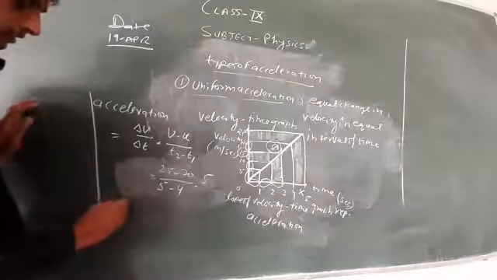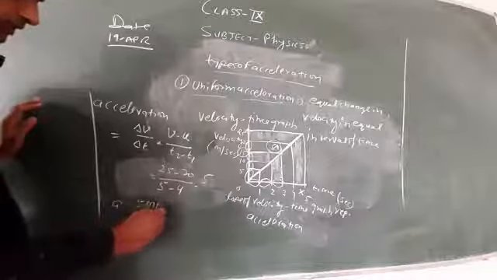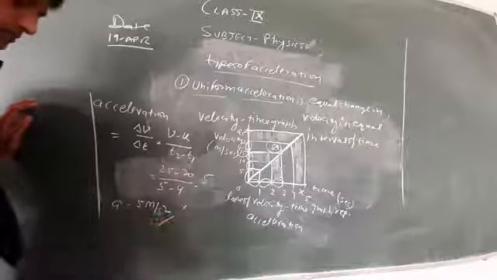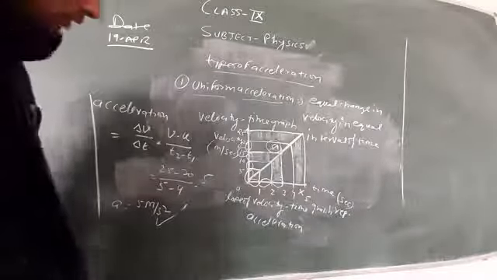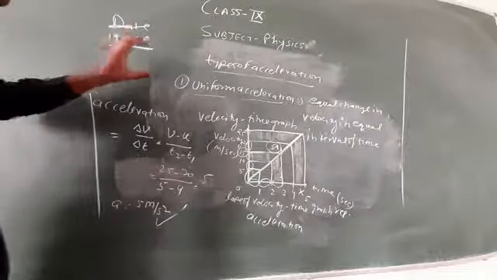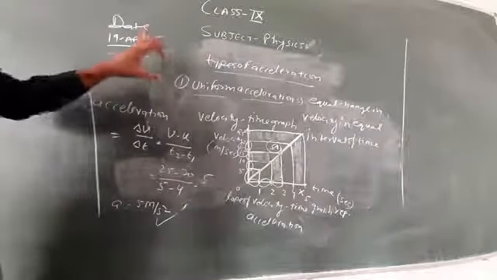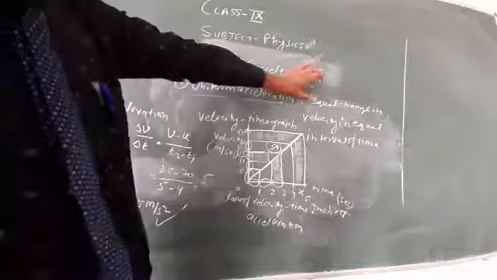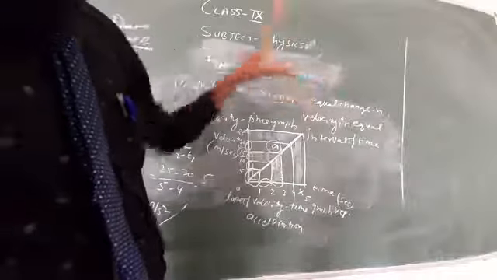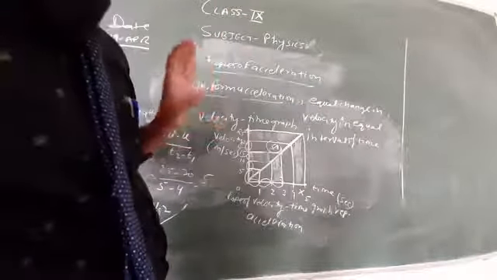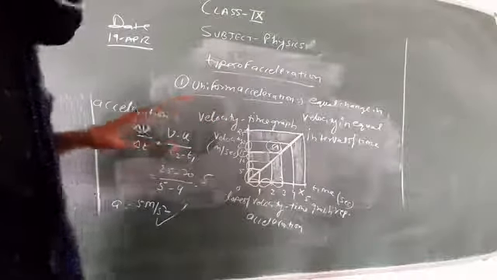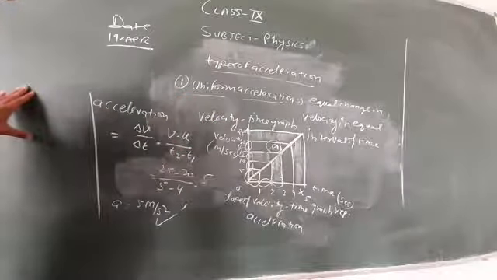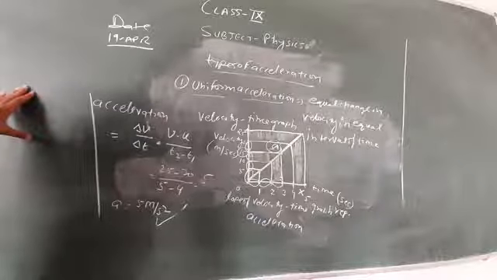So acceleration is again 5 meter upon second square. So I hope you understood. In uniform acceleration there is equal change in velocity with equal intervals of time. So this type of acceleration is known as uniform acceleration.